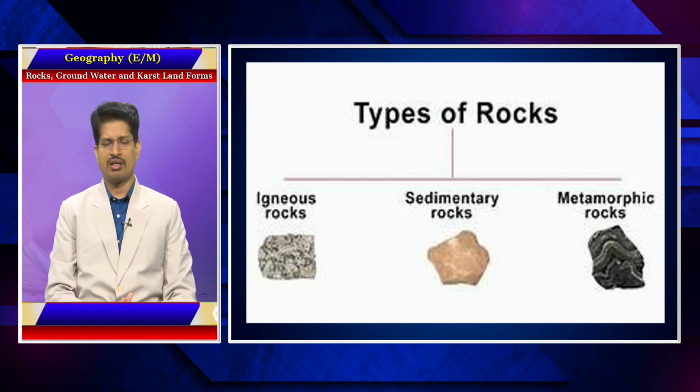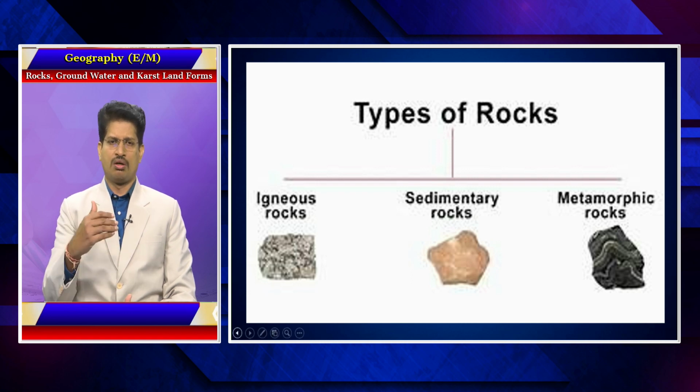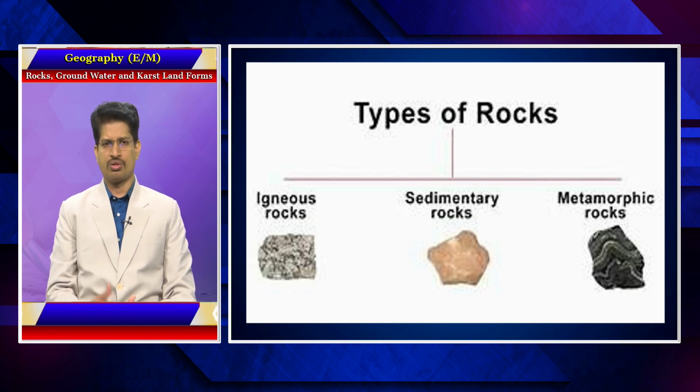These are also known as parent rocks because the other rocks are formed from the igneous rock bodies. When these igneous rock bodies are subjected to certain processes of the Earth, they are converted into sedimentary rocks and metamorphic rocks. Rocks formed by the solidification of lava and magma are together known as igneous rocks.